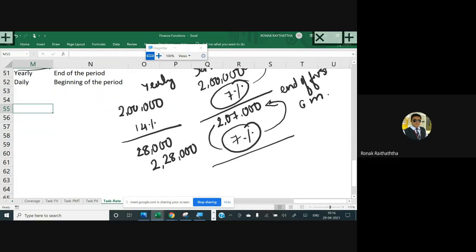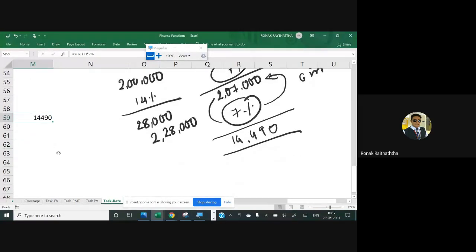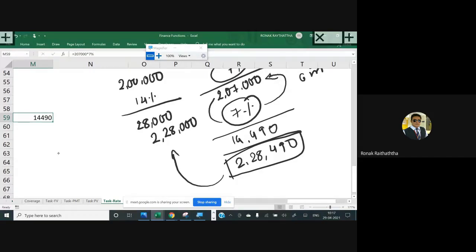So how much is it coming to? Let me just calculate it. So 2 lakh 7,000 multiplied by 7%. So you get 14,490. Right? You add 14,490 over there. So my friends, you get 221,490. So you have earned an additional interest of 490 rupees because your compounding frequency was semi-annual. If you would have done it monthly, that means the interest amount is credited in your fund on a monthly basis.